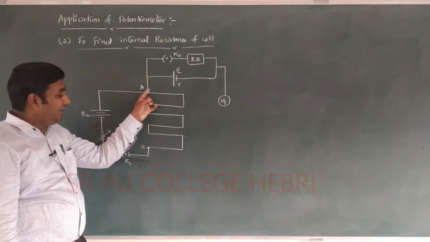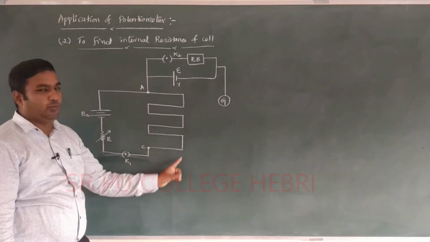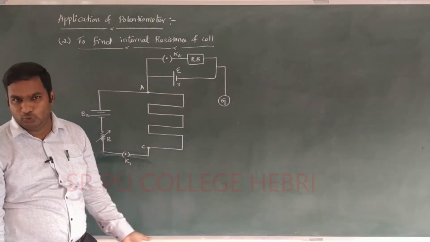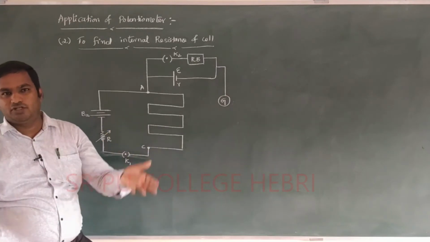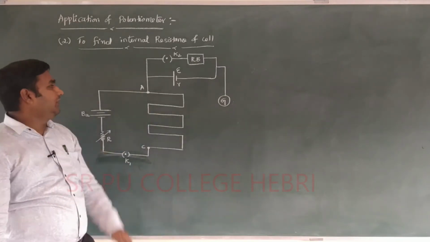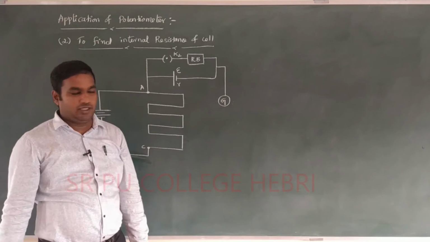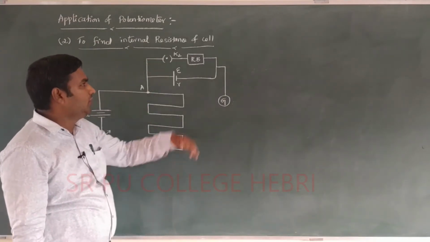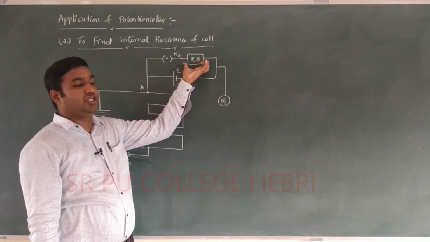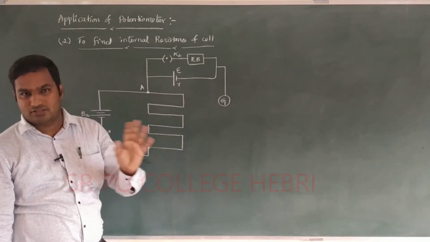Here BA represents the battery, with a variable resistor, you can use a rheostat also, key K1, and A to C is the length of the wire. Its length may be any value, as I already told: it may be 1 meter, 4 meter, or 6 meter. The terminal A, the starting end of the wire, is connected to a key K2 with the help of a resistance box. Here RB represents the resistance box.